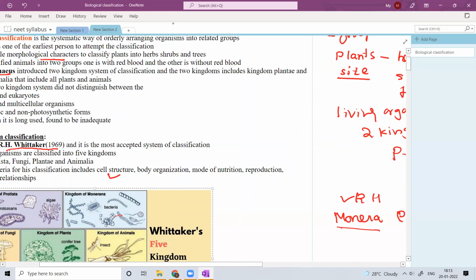Monera contains all prokaryotic organisms, bacteria. So Monera contains all bacteria, prokaryotes, which don't have a proper nucleus, which are very primitive. All come under this group called Monera.